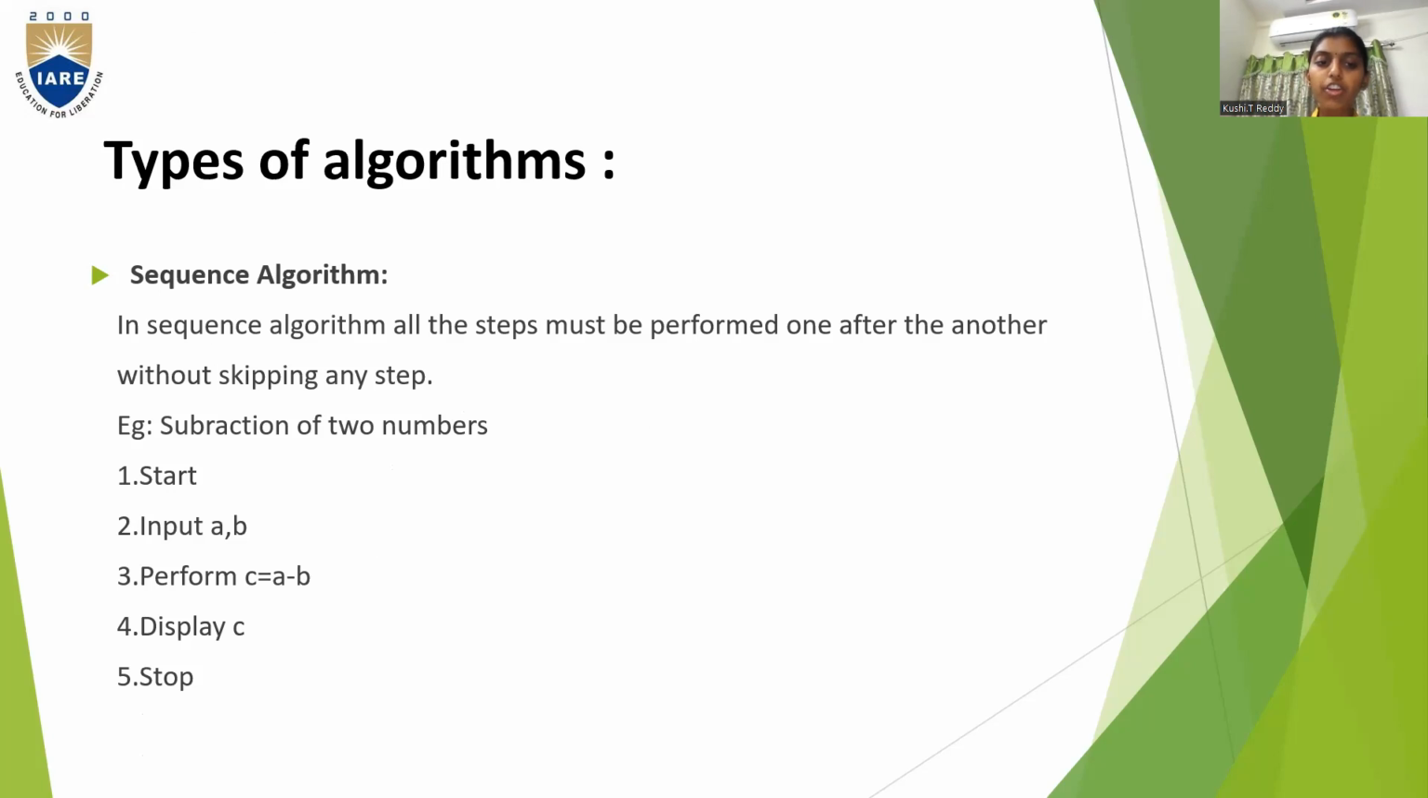For example, subtracting two numbers, you can see the algorithm here. The first step is start. Second step is input A, B. Third step is perform C is equal to A minus B. Fourth step, display C, that is you are printing the value of C, and fifth step is stop.